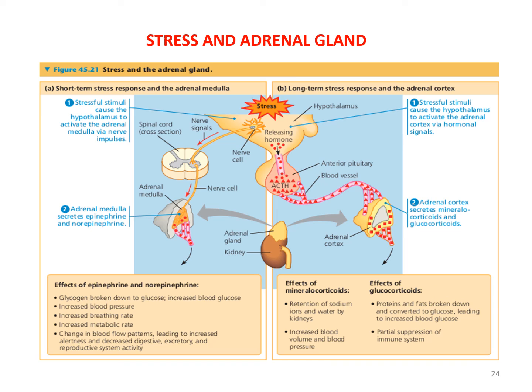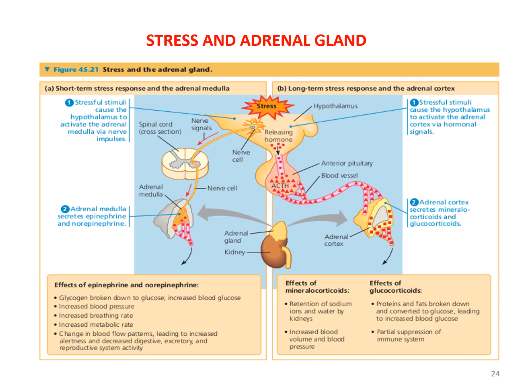Effects of epinephrine and norepinephrine are glycogen broken down to glucose, increase in blood glucose, increase in blood pressure, increase in breathing rate, increase in metabolic rate, and change in blood flow pattern, leading to increased alertness and decrease in digestive, excretory, and reproductive function and activity.